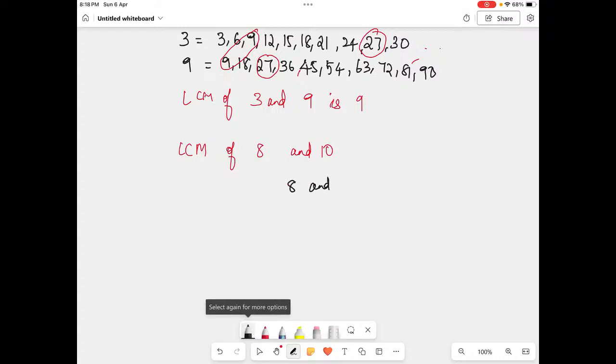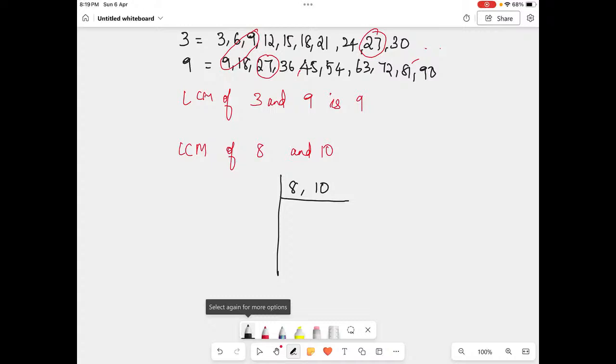8 and 10. So take these numbers, 8 and 10, put a bar like this. Now think about the smallest number. I'm not taking a bigger number. Think about the smallest number that 8 and 10 come in. If you don't get the table, divide and check. Very simple. If you're having difficulty remembering the table, divide and check, student. Okay, you will get it.